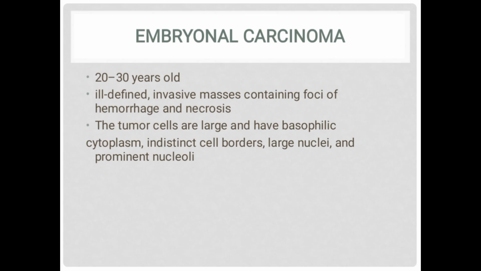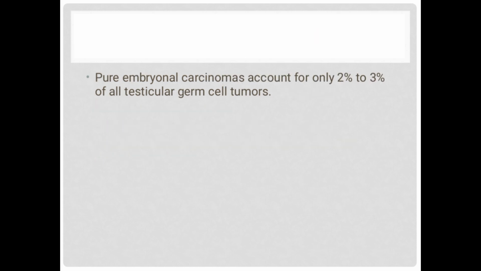Embryonal carcinoma occurs from 20 years old. It is ill-defined; there is no clear cell border like in seminoma. It is invasive, massive, containing foci of hemorrhage and necrosis. The tumor cells are large and have basophilic cytoplasm. Basophilic means like purple. Indistinct cell borders, large nuclei, and prominent nucleoli. Pure embryonal carcinoma accounts for only 3% of all testicular germ cell tumors.